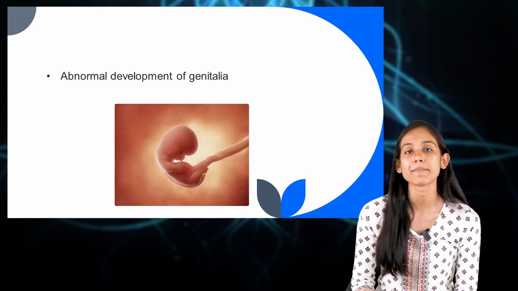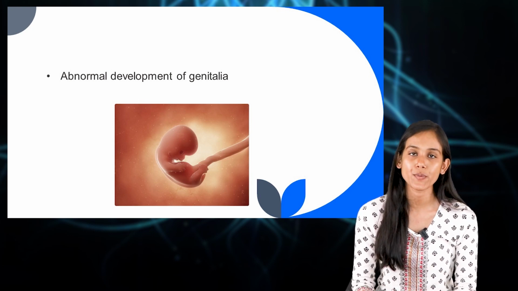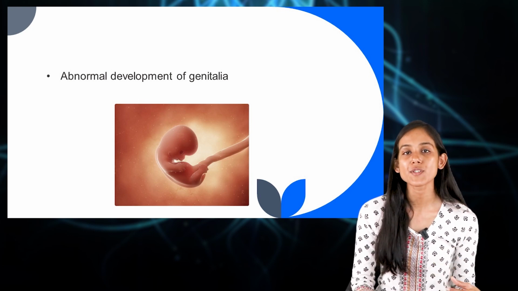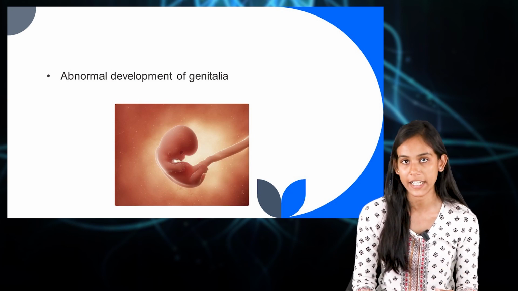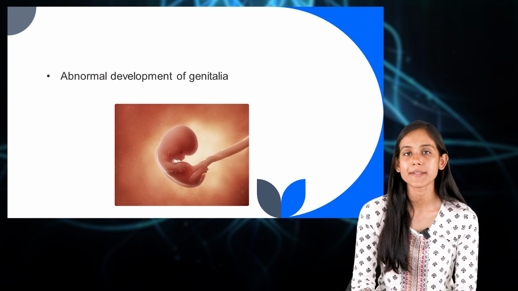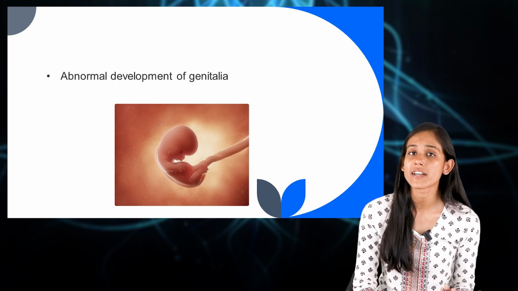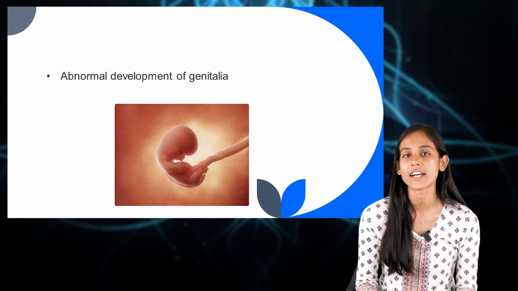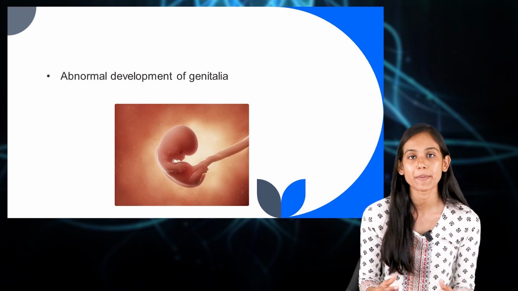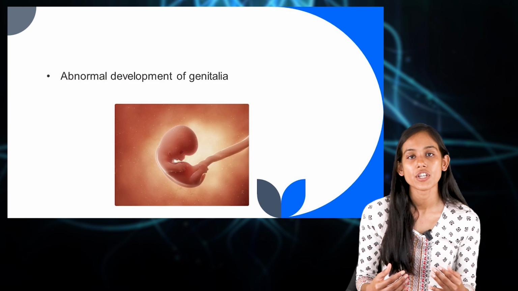Apart from these things, there might be abnormal development of genitalia. Specifically in boys, the penis would appear short and curved in an upward direction. The testicles might not be in the normal position in the scrotum, and we can also see hernia. For girls, the clitoris and the labia minora are separated and spread apart, and the vagina and the urethra would also be shorter.